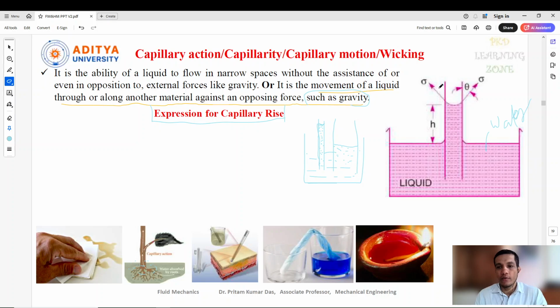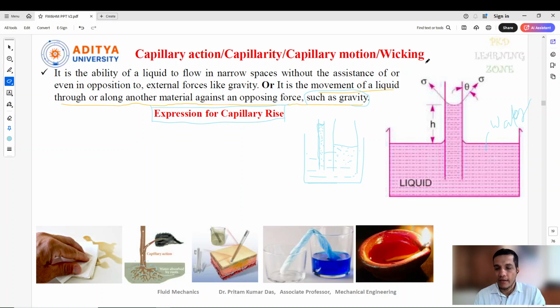Due to this, when you put this tube inside the liquid, the liquid may rise or the liquid may fall. It depends on what kind of liquid you have taken. So there are two chances: capillary rise or capillary fall. So first we'll see the expression for the capillary rise.